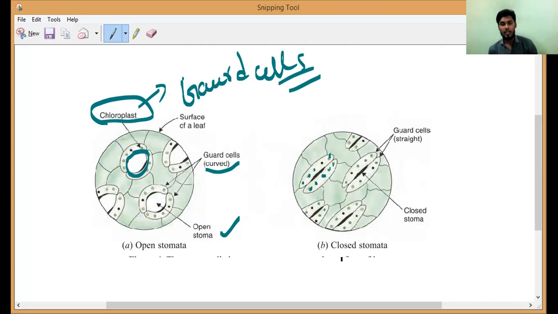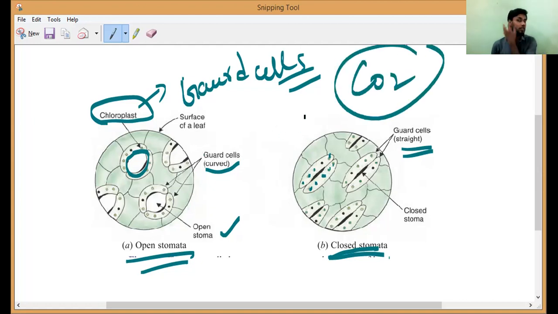Now you can see the second picture. This is open stomata, and this is closed stomata. So now the stomata is closed. The guard cells will become what? Straight. Have you noticed it? They will become straight. And here the guard cells will become open like this. You can see, now they are straight, closed. Now open. Closed, open. Do you understand, Mari? So while this opening and closing happens, the CO2 will enter inside the leaves for the photosynthesis reaction. Do you understand or not? Yes, sir.